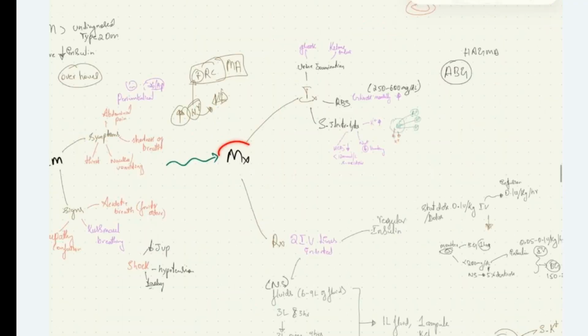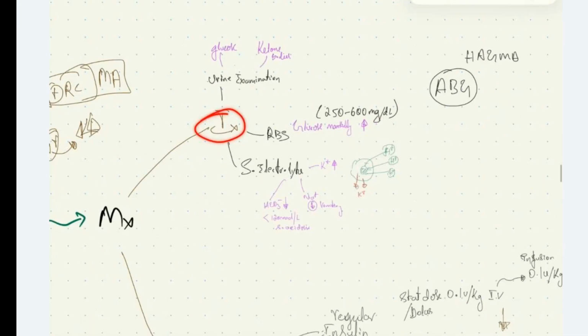How do we manage these patients? On investigations, urine examination will characteristically show increased excretion of glucose because the renal threshold will be crossed in diabetic ketoacidosis patients, leading to excretion of glucose in urine. Thereby, we see glycosuria. There is also excretion of ketone bodies in urine, which can be estimated by the dipstick method.